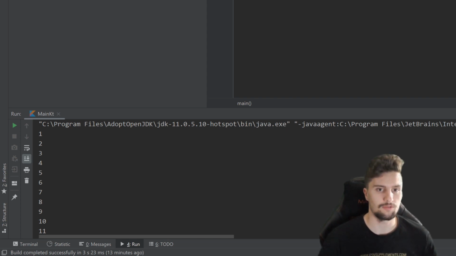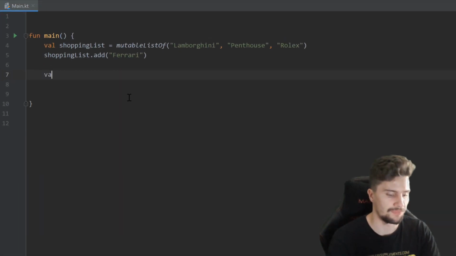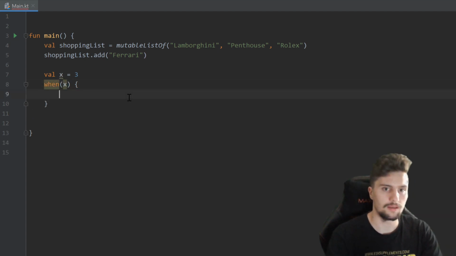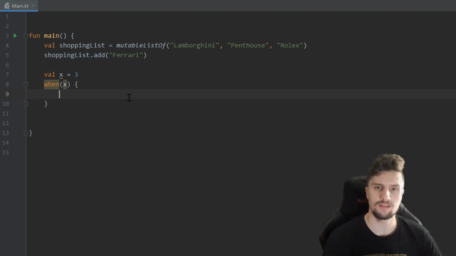The next thing I want to show you is the so-called when expression. So we can create a val x here and set it to 3, for example. Now we can use a when x, open curly brackets here, and that is very similar to if conditions, actually just in some scenarios a shorter way to write that. So for example, we could check if x is in the range of 1 to 2.